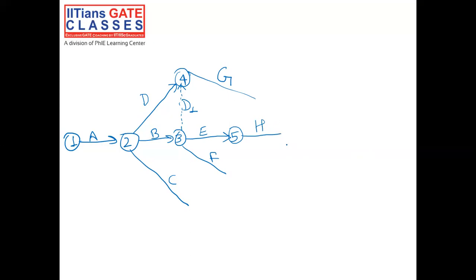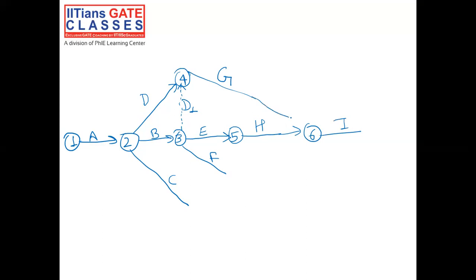Now come downwards and if you see all activities, activity F, activity G and activity H all have the same successor I. F is this, G is this, H is this, all are predecessors of I. So let's make activity I here.